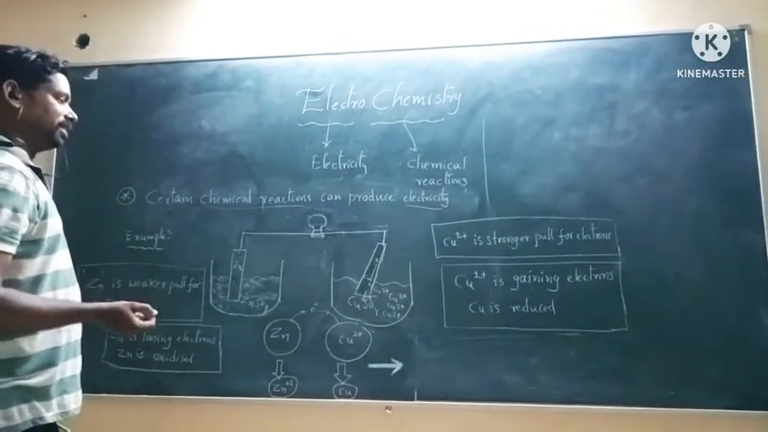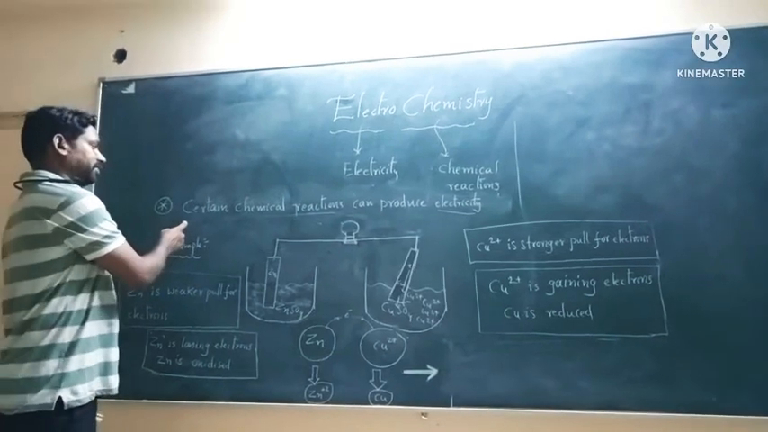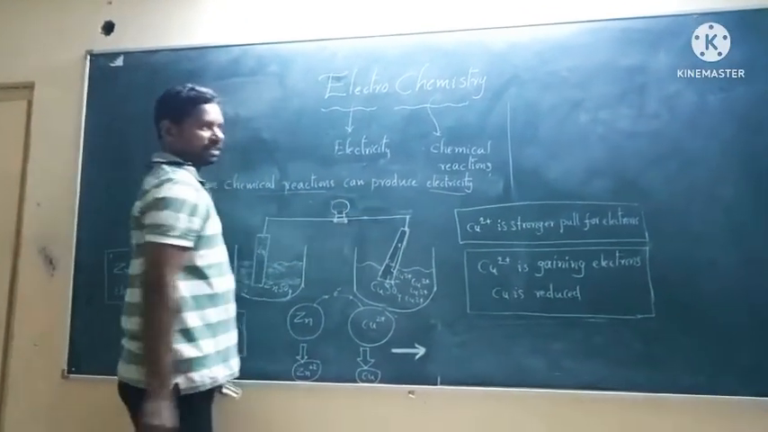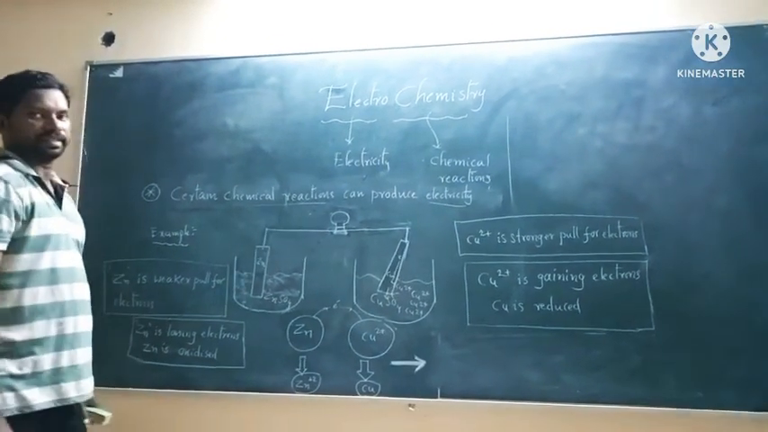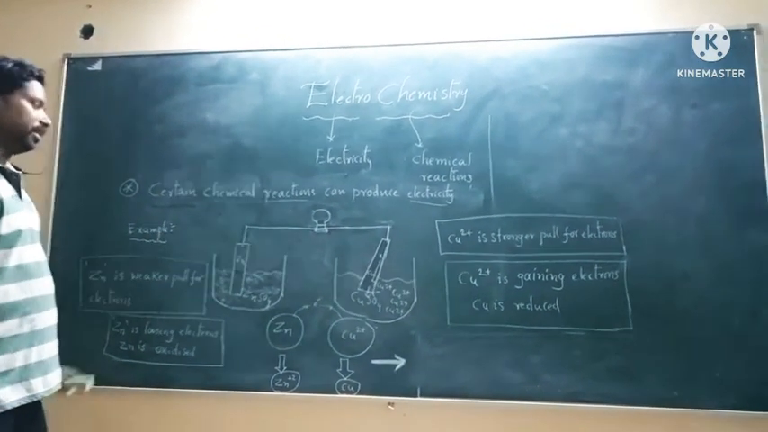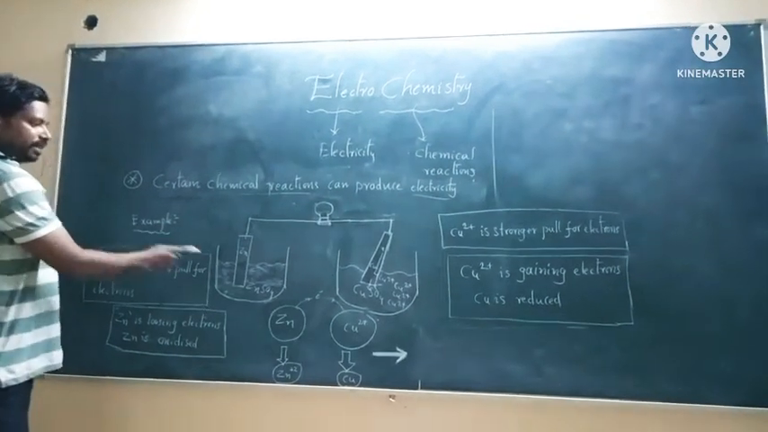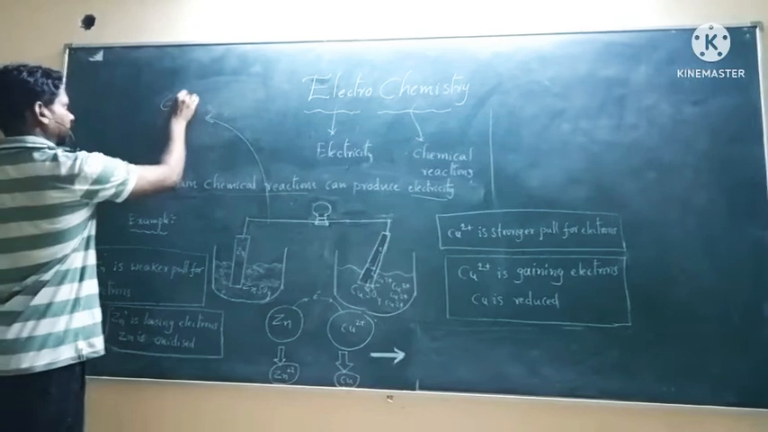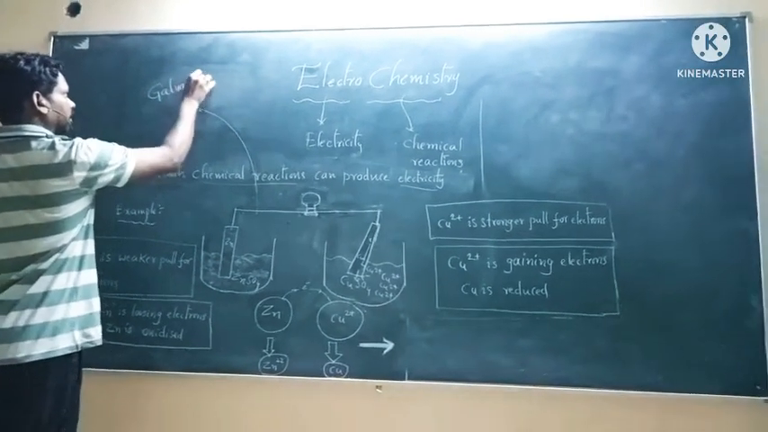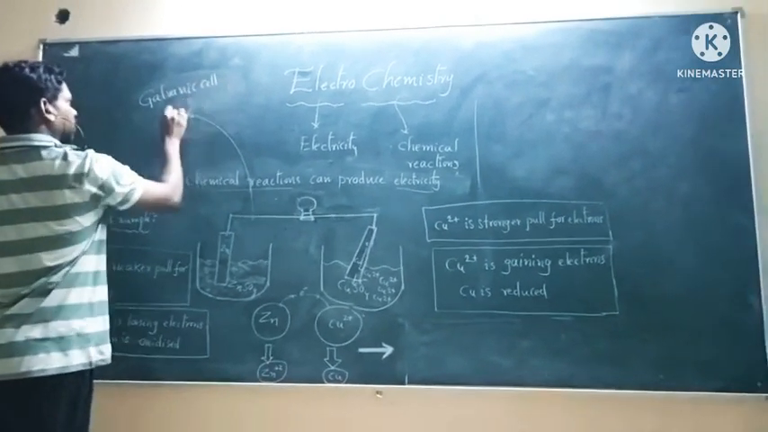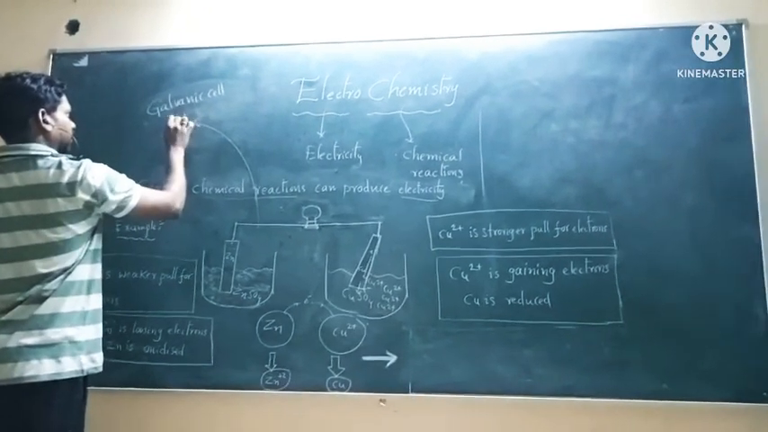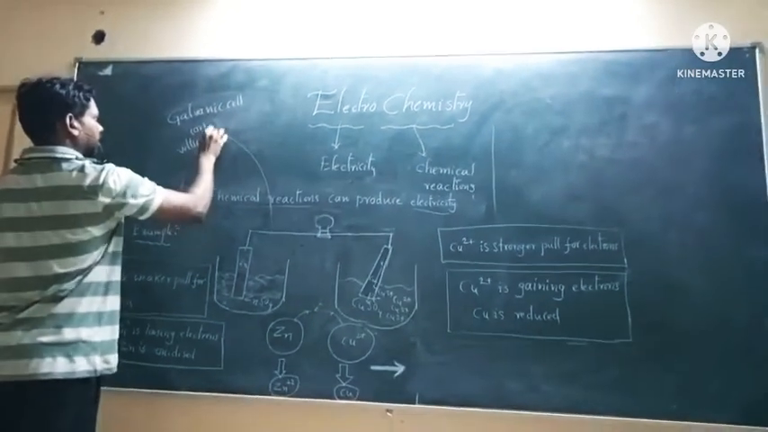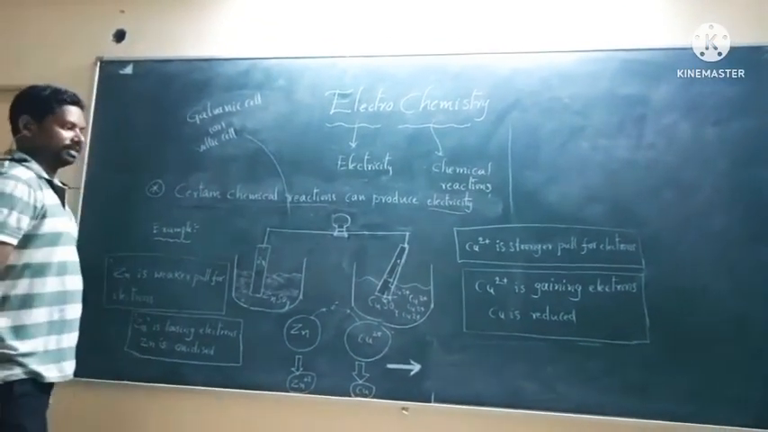Now for example, in the spontaneous reaction, the first statement, if you observe, is that certain chemical reactions can produce electricity. Some chemical reactions can produce electricity. For example, take the galvanic cell. A galvanic cell is also called a voltaic cell.